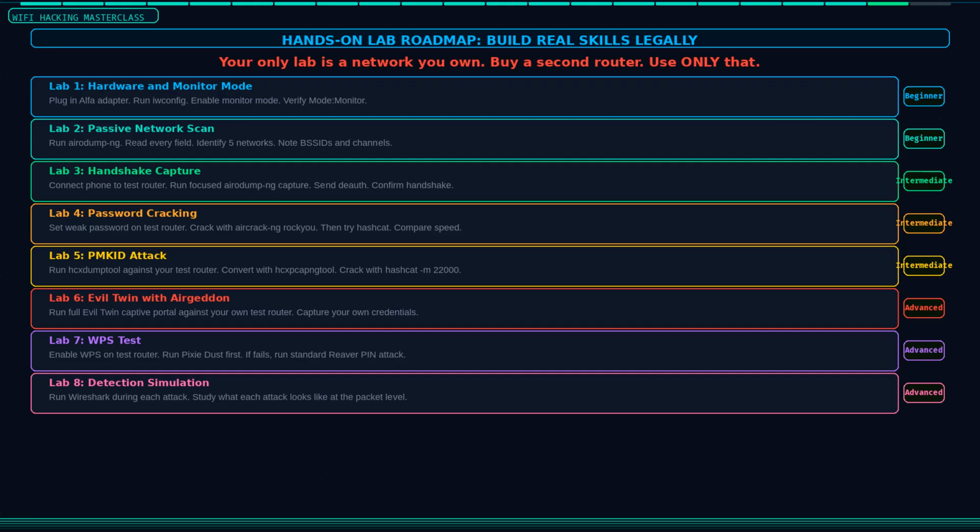Step 6. Run Airgeddon against your own test network. Build an evil twin, set up the captive portal, and capture your own credentials. Do all of this on your own network only. Step 7. Enable WPS on the test router and run Reaver and Pixie Dust. See which attack succeeds on your specific router model. Document everything. Write notes for each attack, the exact commands, what succeeded, what failed, how long it took, and what the detection signature would look like.